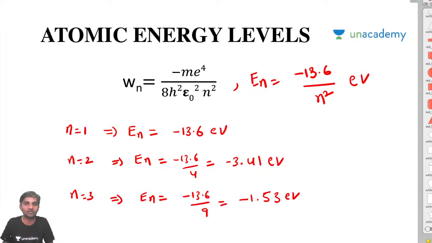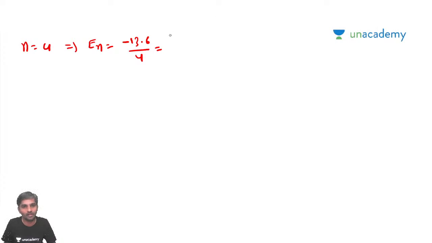If n is equal to 4, the energy En is going to be minus 13.6 by 16. This will be 4 square, 16.